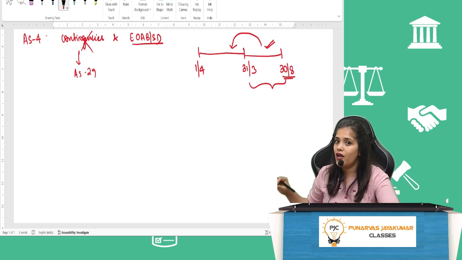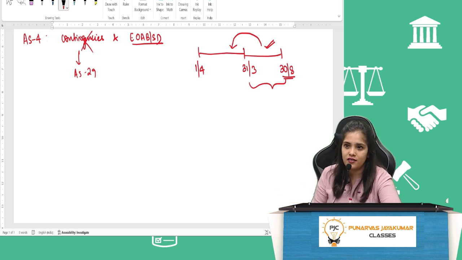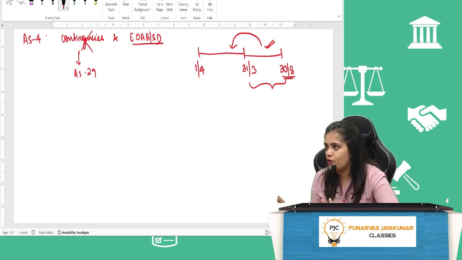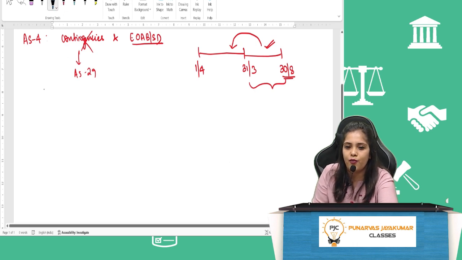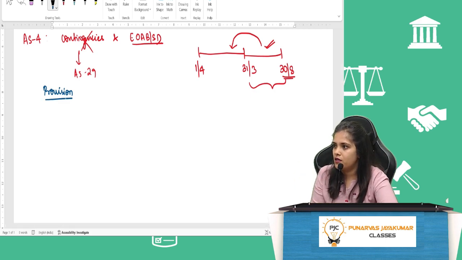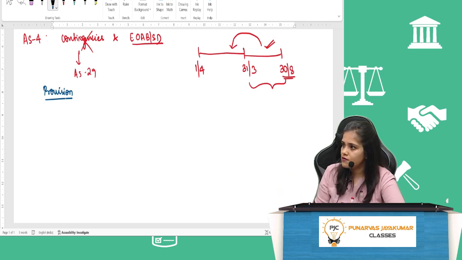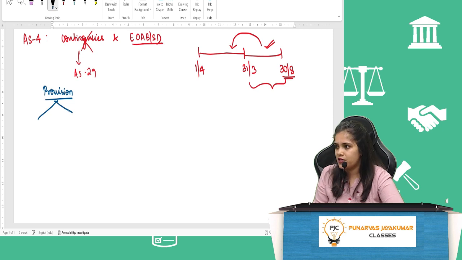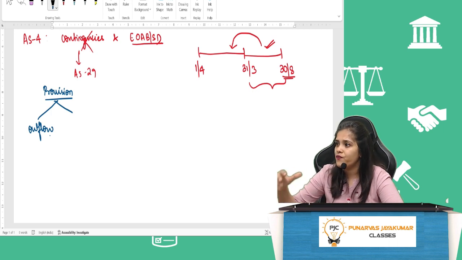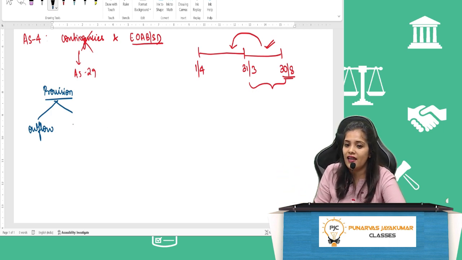Okay. Now before I go into depth of understanding adjusting and non-adjusting, a small concept. I'm sure you know, but a small concept. तुमको पता है बेटा what is provision? क्या होता है बेटा provision? Word provision means creating a hundi for a future expected loss. Correct? This provision can be of two types. One, requiring outflow. जैसे provision for tax, outstanding salary, provision for salaries that you make, they are for outflow. And second is against the asset. Matlab provision for depreciation.